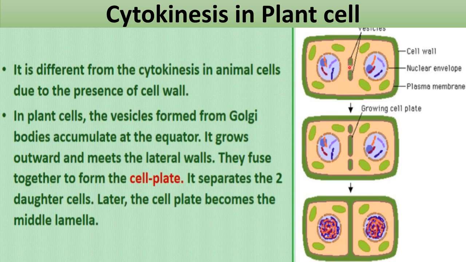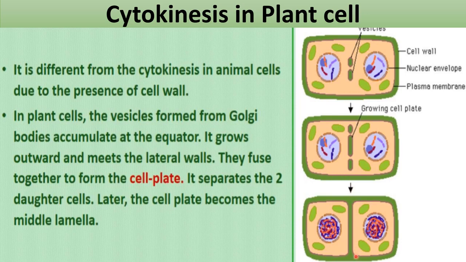So this is the one difference you can see here. The cleavage furrow in case of animal cell was started at the periphery, okay, but here this process is starting from the center, okay. So these vesicles get accumulated at the equator. It grows towards and meet the lateral walls. As you can see here, it is growing towards the lateral walls. They fuse together to form the cell plate, and finally what will happen?